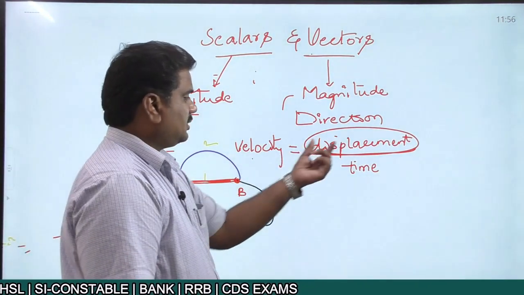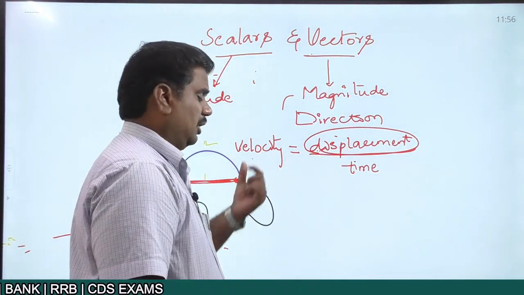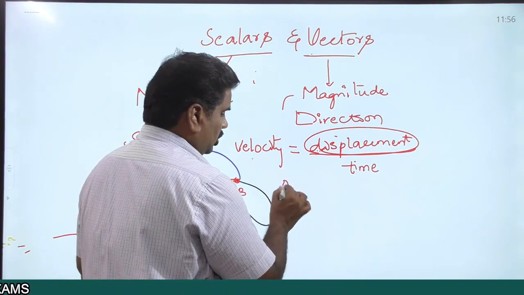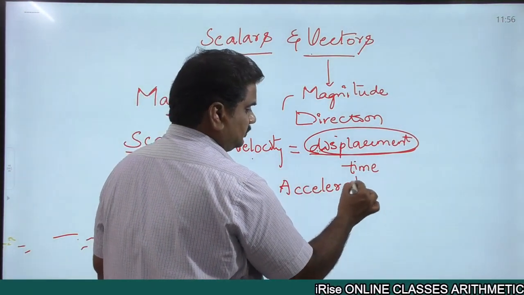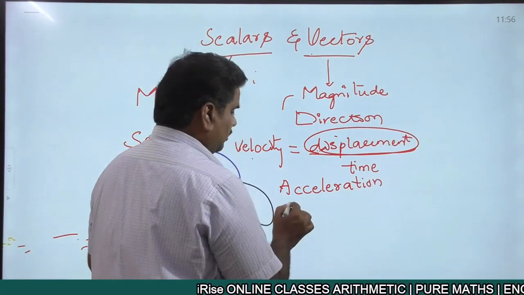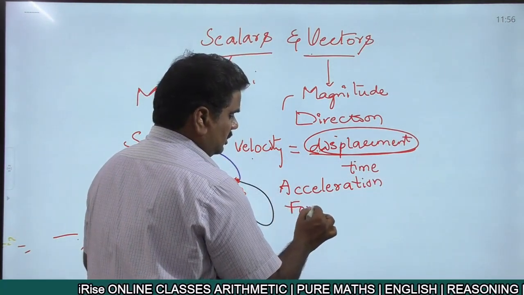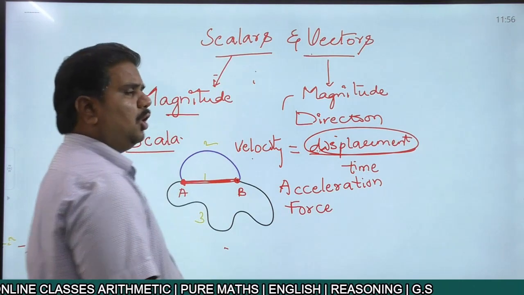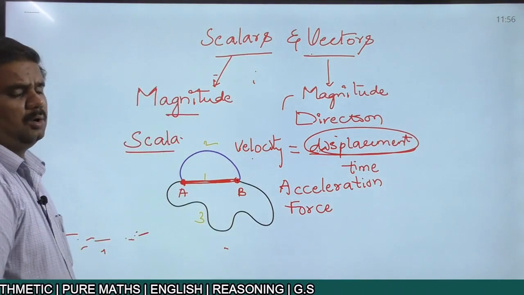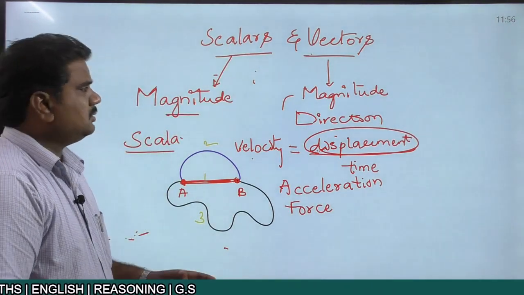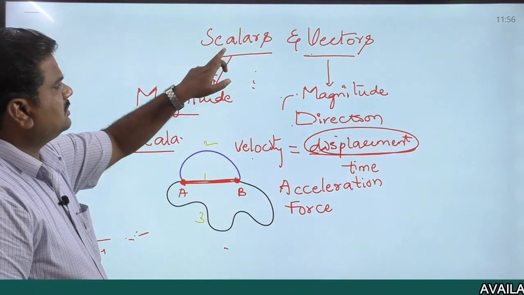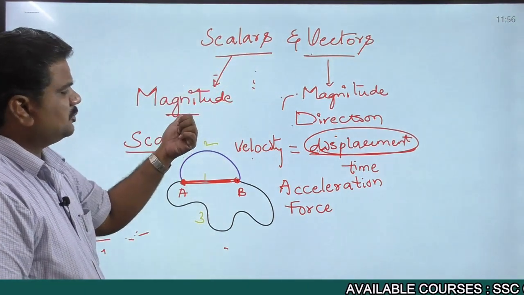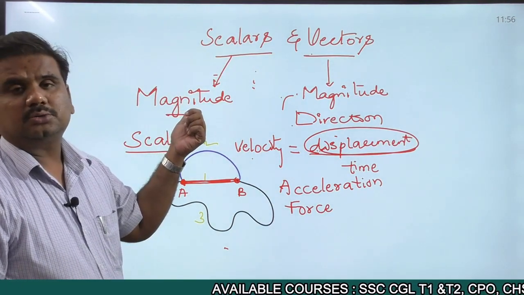So examples for vectors: displacement, velocity. At the same time, one more physical quantity which we call acceleration, then force, stress. All these are nothing but your vector quantities. So vectors are the physical quantities which have got magnitude and direction. At the same time, scalars are the physical quantities which possess only magnitudes, right?